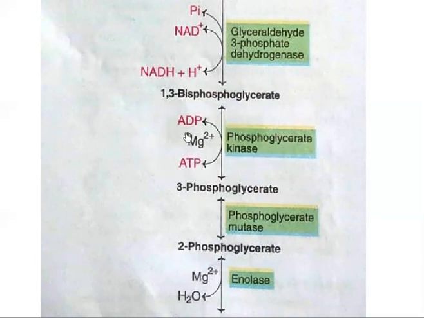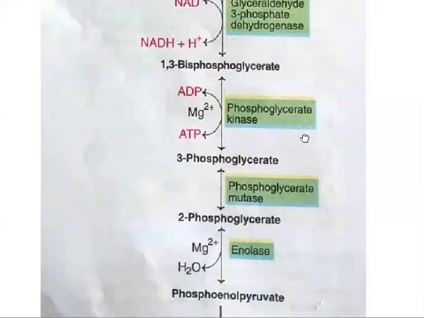Why? Because here the substrate which is having two phosphate groups, one phosphate group will be liberated and get attached with ADP, finally forming ATP. So that means here the energy will be released, and now the substrate gets converted into 3-phosphoglycerate, right? So that's why this is called substrate level phosphorylation, where energy will be released.